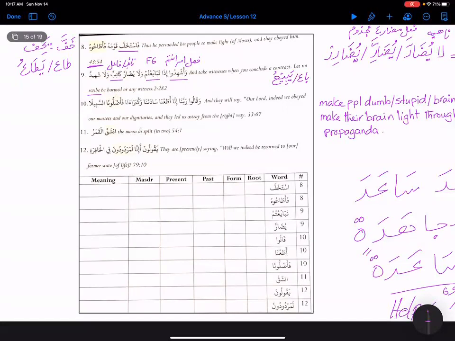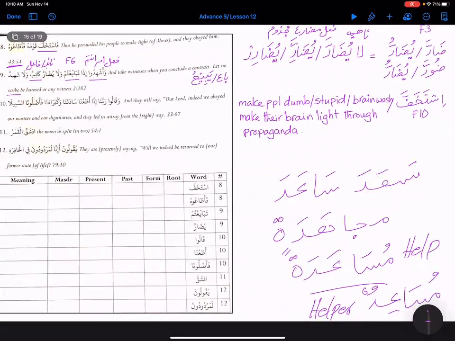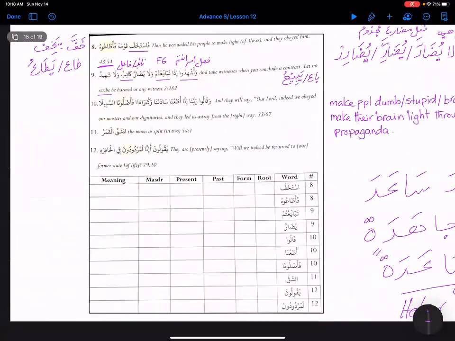So istakhaffa, when it goes to family 10, basically it is to make people's brains light, meaning make them dumb or stupid or brainwash them, through propaganda obviously. And this is very common these days, right?